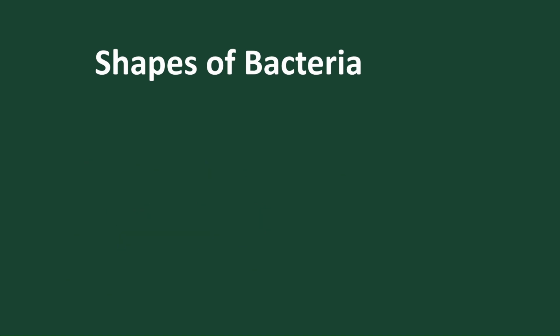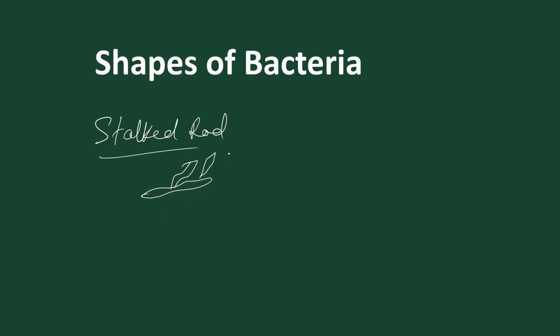Now, some bacteria are stalked bacteria. Stalked rod-shaped bacteria means these bacteria are rod-shaped, but they have stalk-like structures. The best example is called Caulobacter.